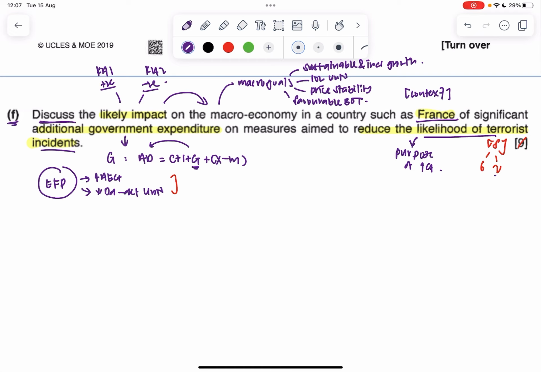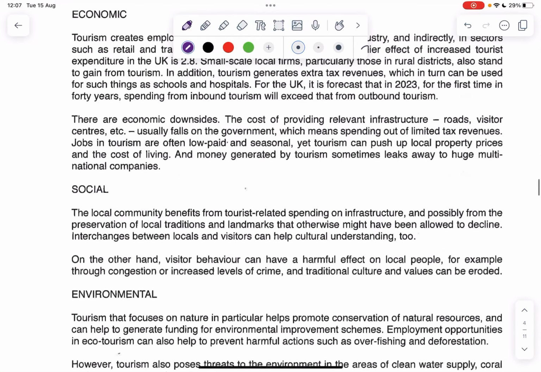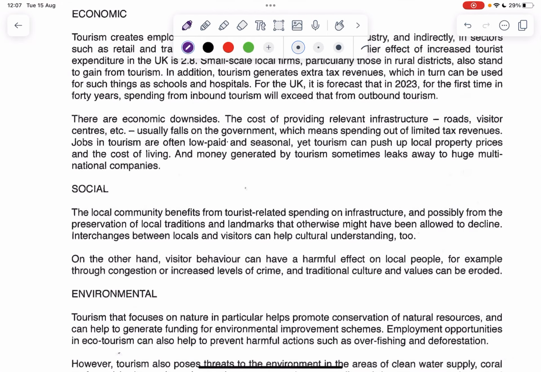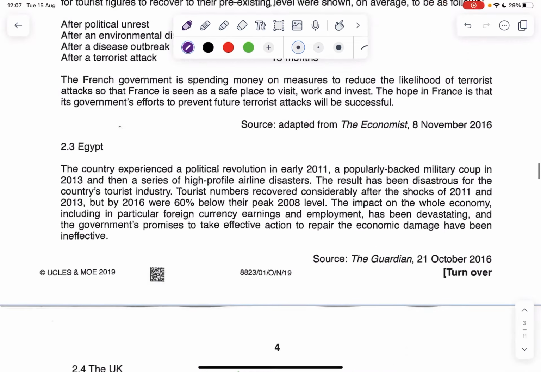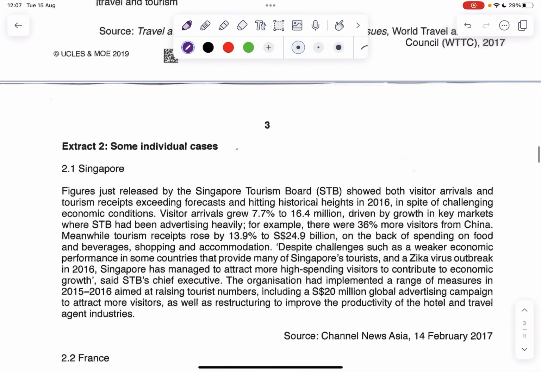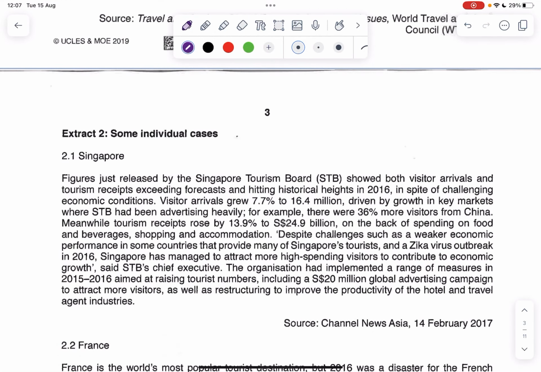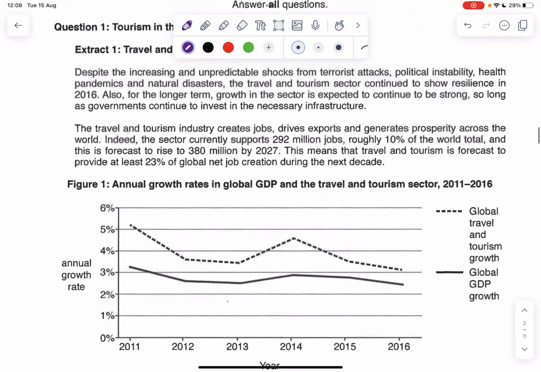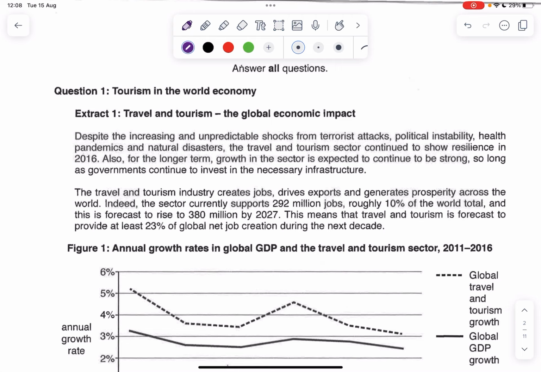And now, before we start writing the essay, let's try and look through the extracts to see if there is any relevant information that we can find which can help us answer the question better. So I'll give you about 10 seconds, maybe you all look through the extract. Okay, so let's just look through the extracts briefly, okay?